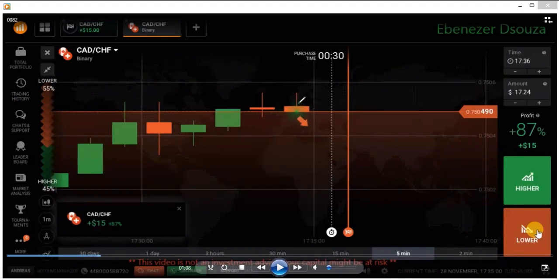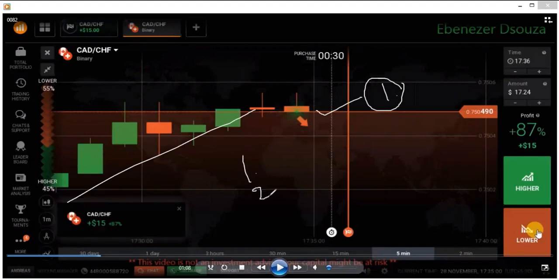There is no reason to place a call option. You have only one reason to place a call option, which is the trend. The minor trend is an uptrend. You have only one reason to place a call option. But you have so many reasons for sellers: the rejection, the bearish candle, the sellers' area level, the resistance level, and the major trend is a downtrend. You have more reasons here to place a put option.